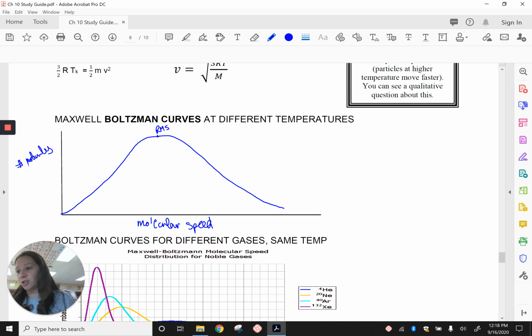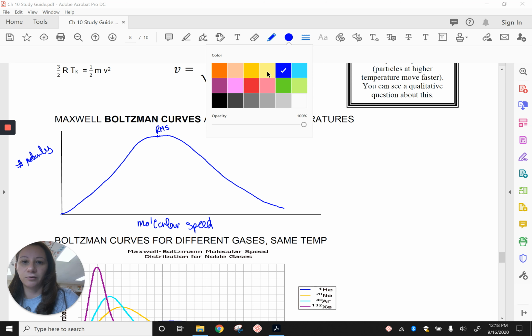Now, what if we change the temperature? What if we increase the temperature? I'm going to do it in a different color here, and we'll do a higher temperature. What do you think would happen? Well, at a higher temperature, the particles are going to move faster. Remember, we're looking at the average. So you will still have some particles moving slow, and some particles moving fast, but the average is going to be a faster speed, right?